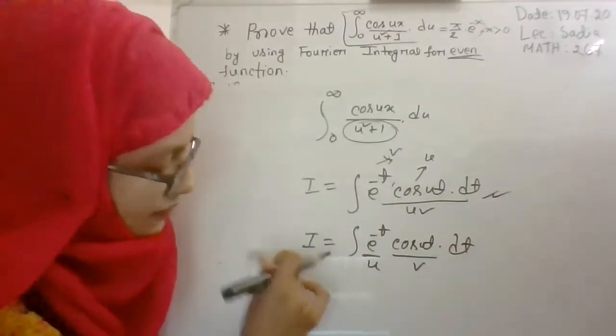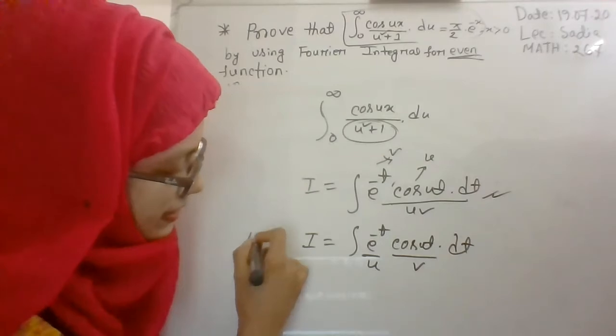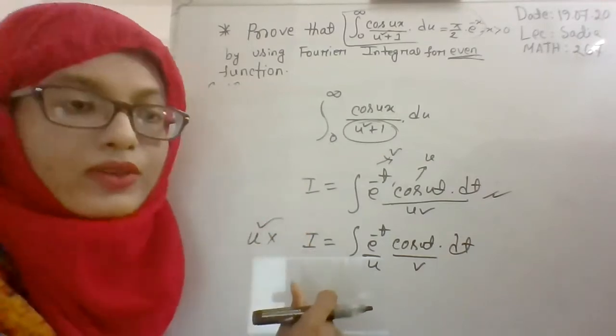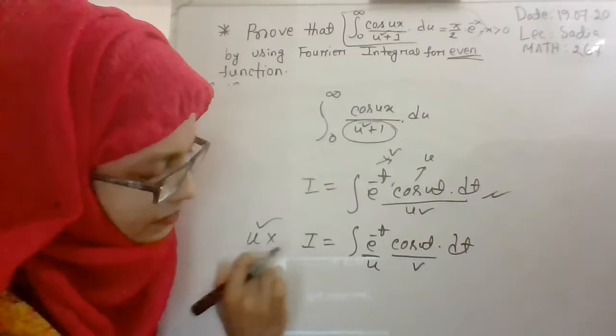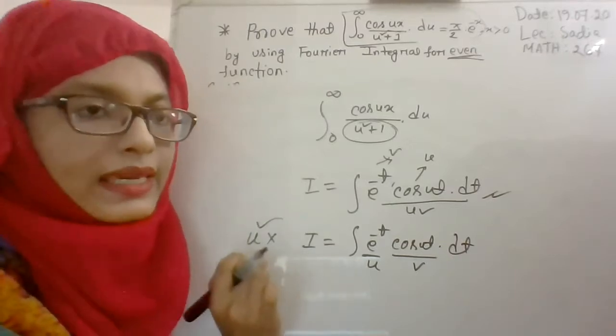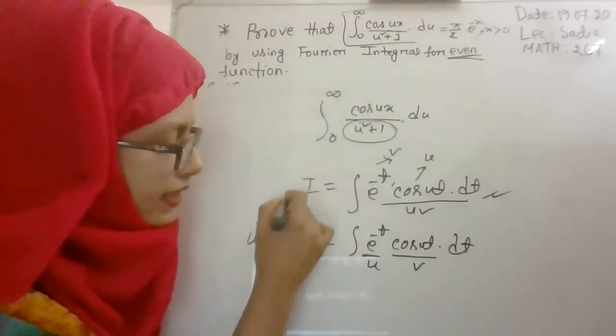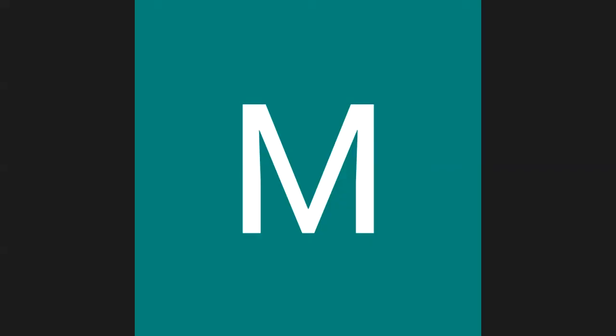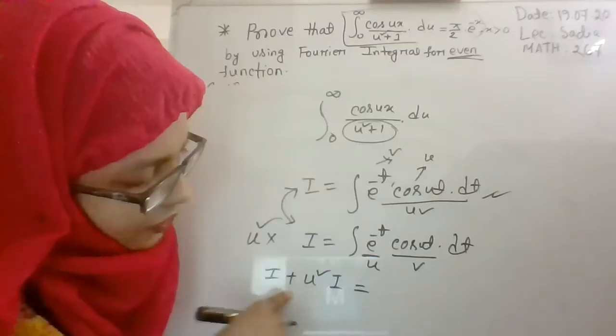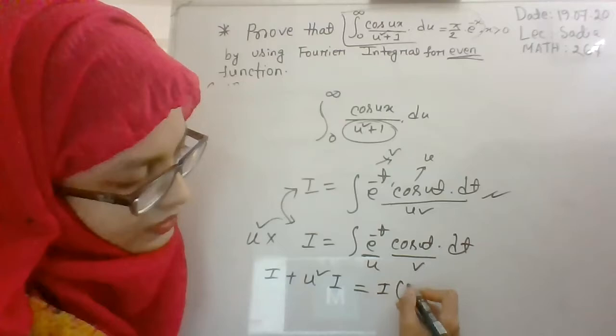After that, you have to multiply the second integral by u square, and when we add these two equations, from here we get u square plus 1.